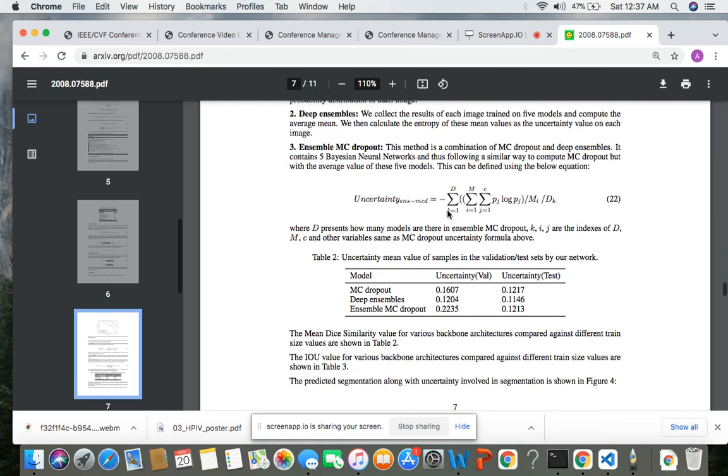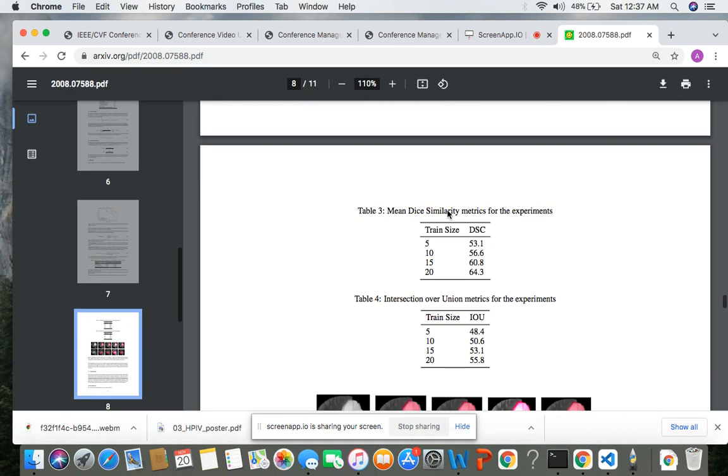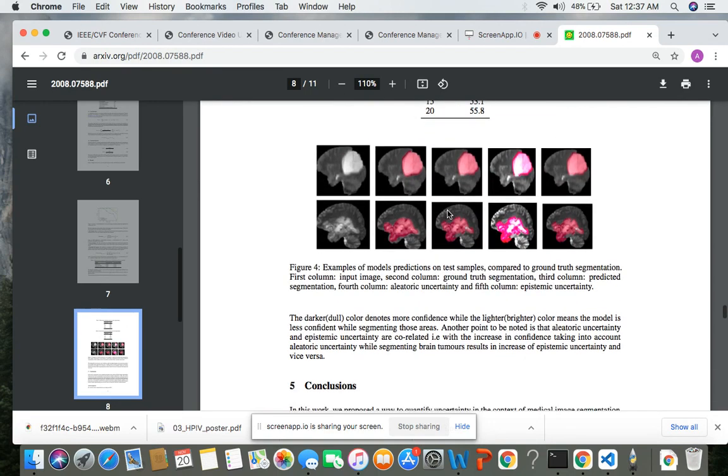Going further, in table 2 we present the results of all three uncertainty quantification methods on both the validation as well as the test set. We also present the mean dice similarity metric for various sizes of data points in the training set. Similarly, we also present the intersection over union metric for different numbers of data points in the training set.